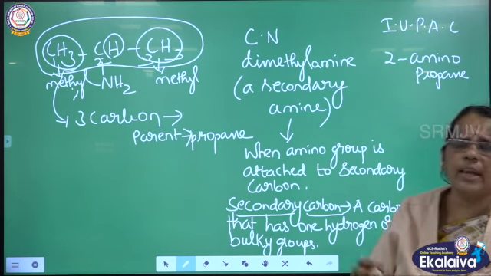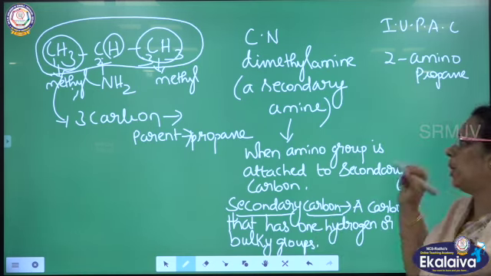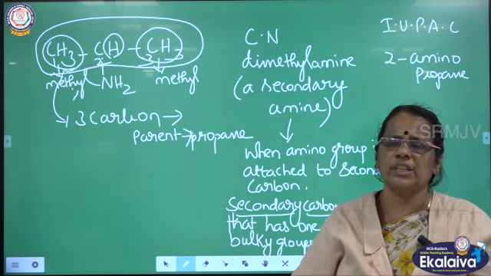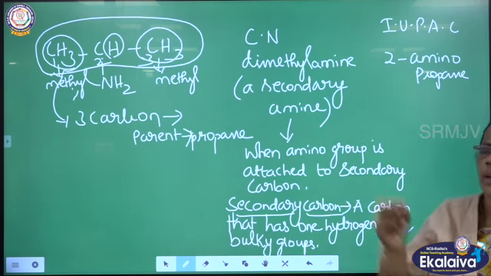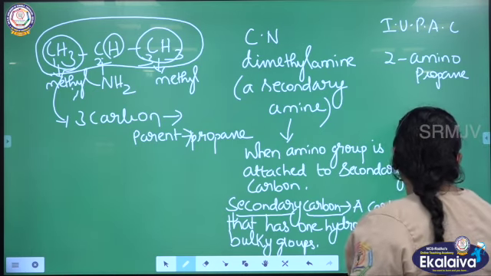How will you write the IUPAC name? Amino should be written as a prefix, so 2-amino. Who is the parent here? There are 3 carbons, so the parent is propane. Combined together, you will get 2-aminopropane. So this is a secondary amine.